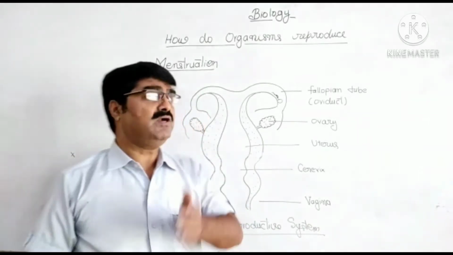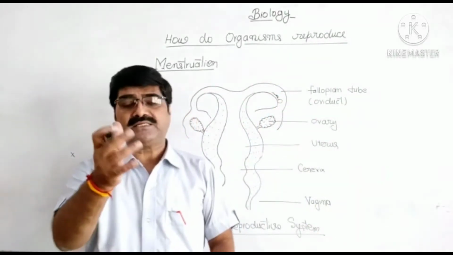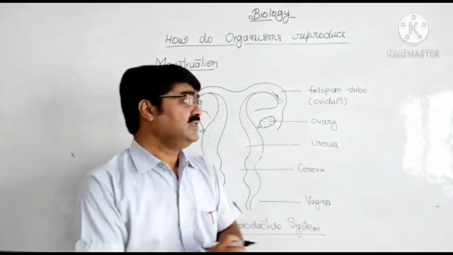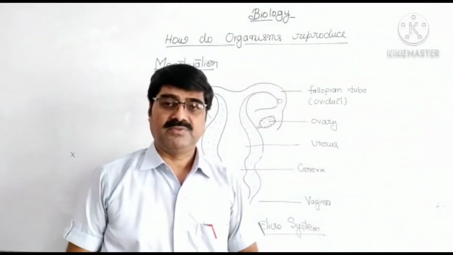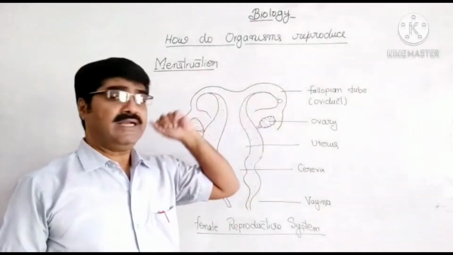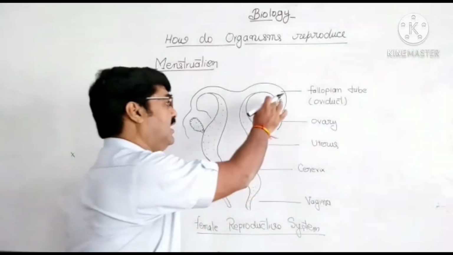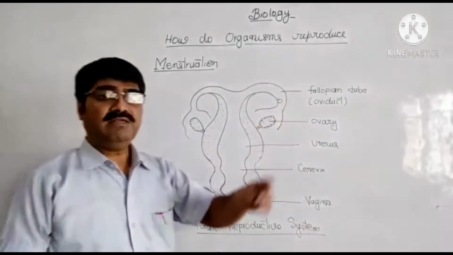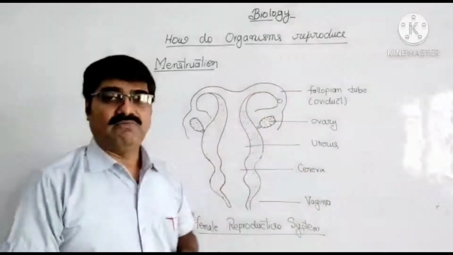Now, the question arises: what happens if the egg cell doesn't get the sperm? In that case, there will be no fertilization, and this egg cell will dry and it will stick with the wall of the uterus.